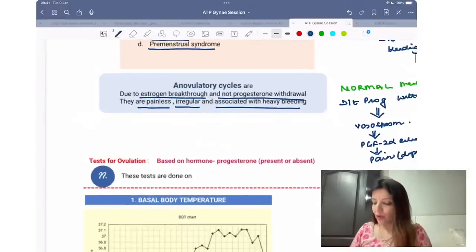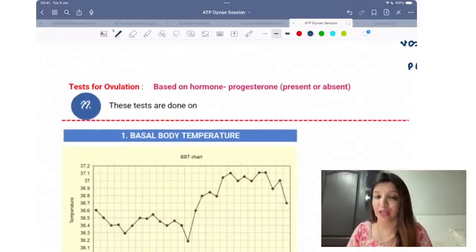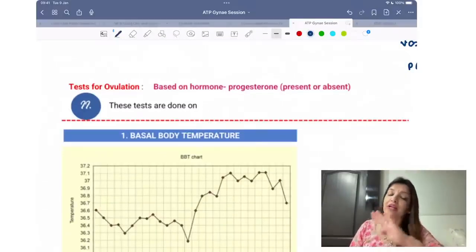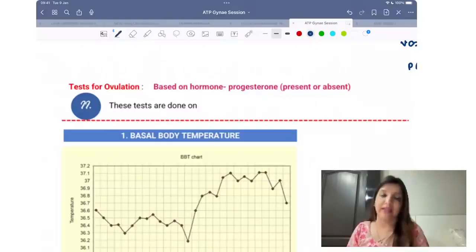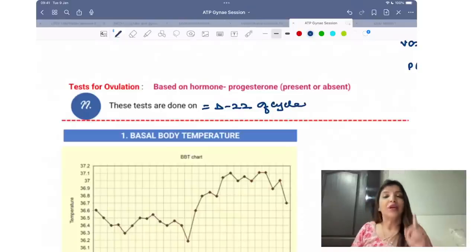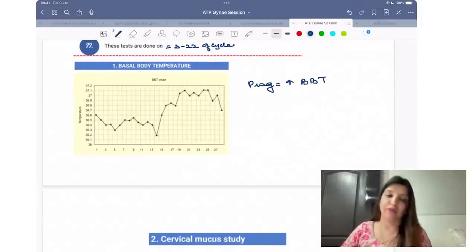ठीक है? Now coming to the tests for ovulation, ये जो tests I am going to tell you, they tell you in a retrospective manner कि female ने ovulate किया कि नहीं किया. And all these tests are done on day 22 of the cycle. First test is basal body temperature test. Please remember, progesterone increases the basal body temperature.